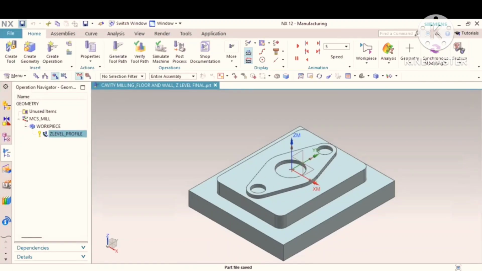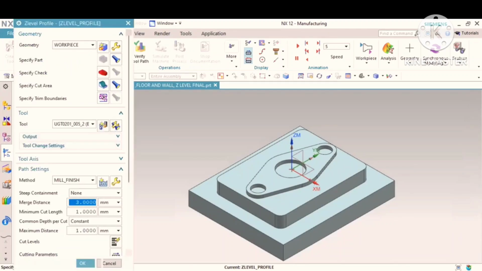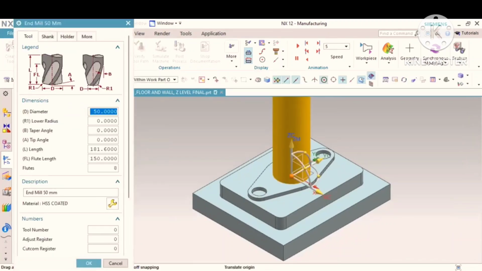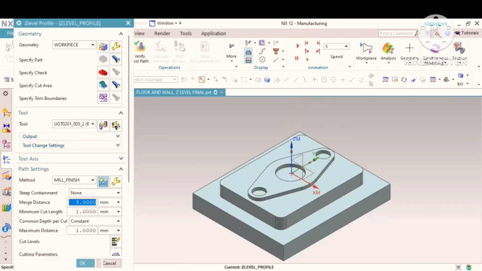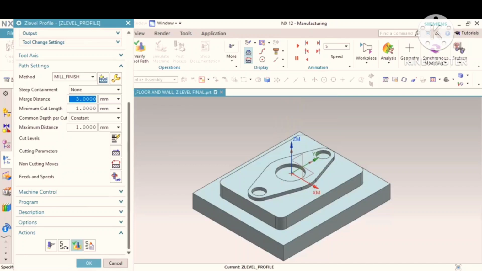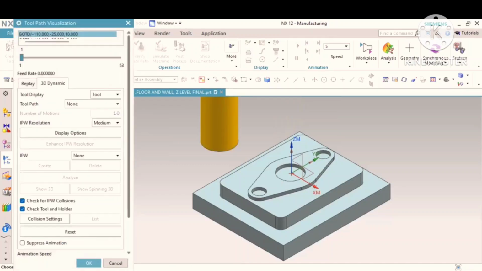We can save the model, then we will go for edit. You can also check it, each and everything is same. Then go to OK, go to verification.